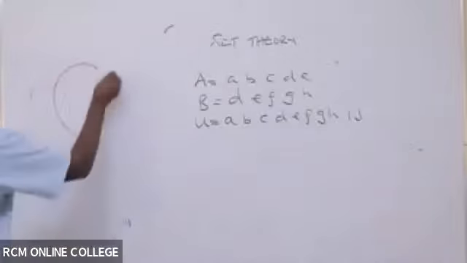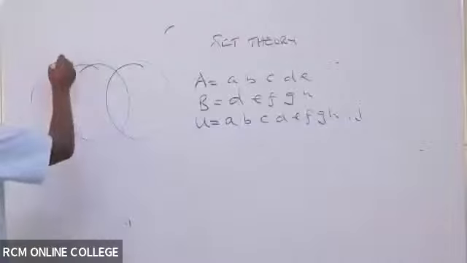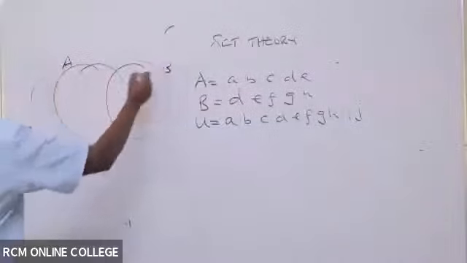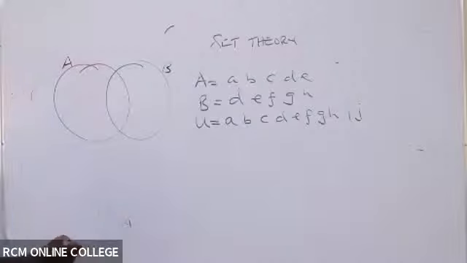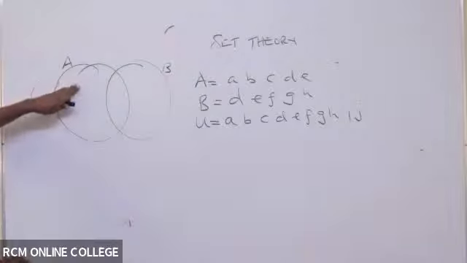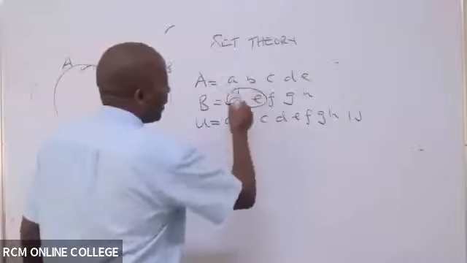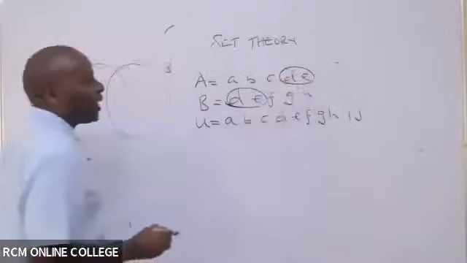put this information in a Venn diagram, you will have two subsets. So we have in this case here, this is A and this is B. Inside here, I will write members of A only. You see D and E, these are shared.